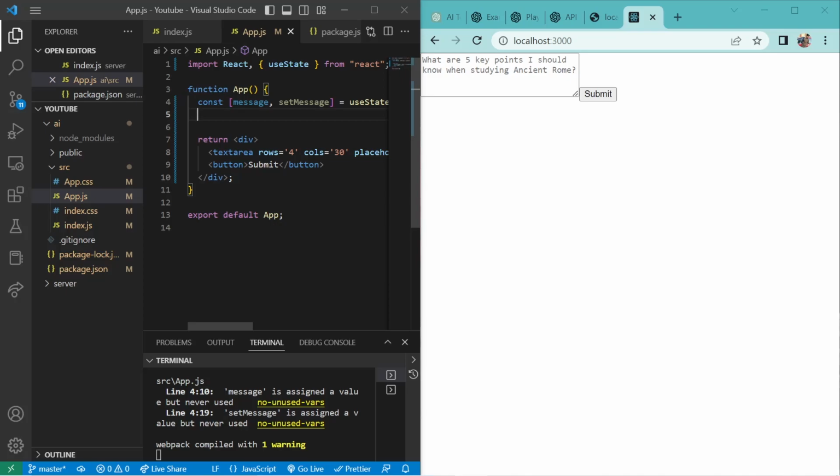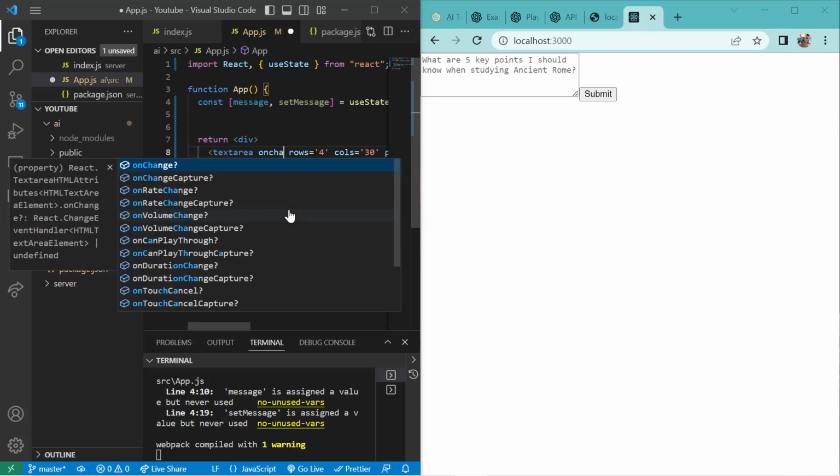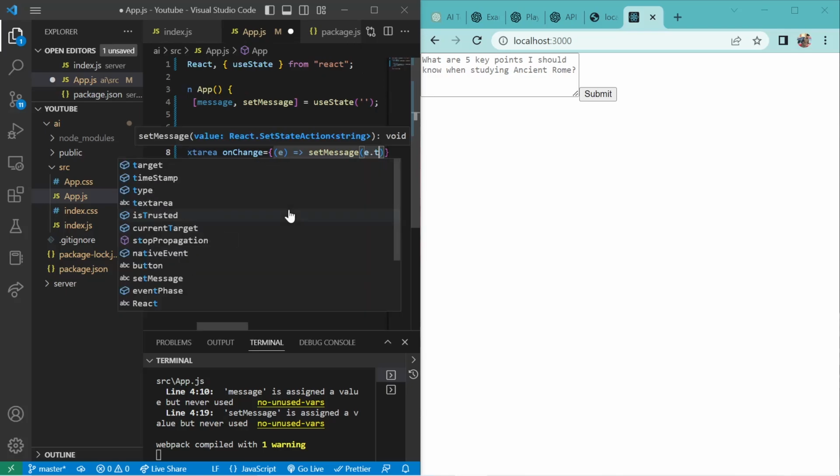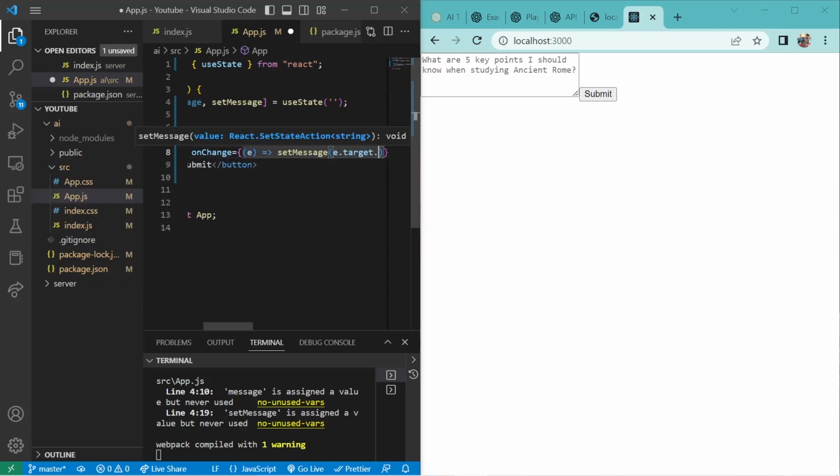And right now we'll just bind our state with this text area. So what I will do is use a prop called onChange, and I will pass an arrow function inside this. You know how to do that. It generates an event e, and we'll set message to e.target.value.